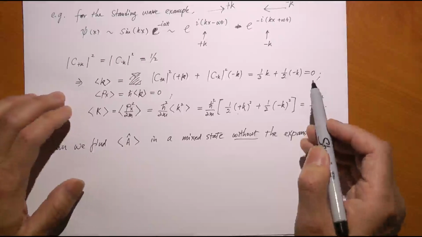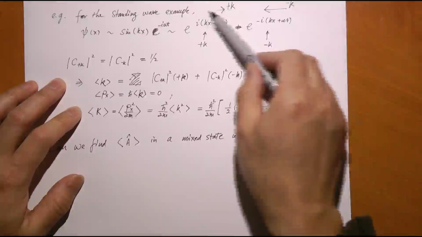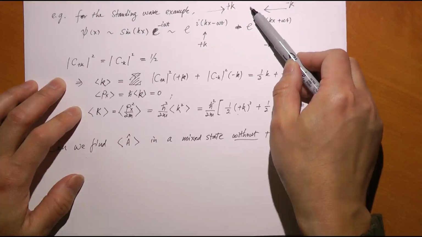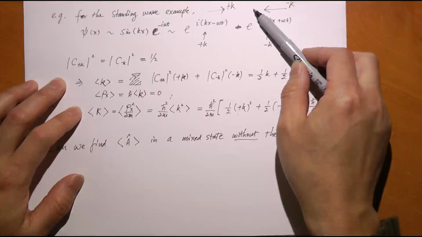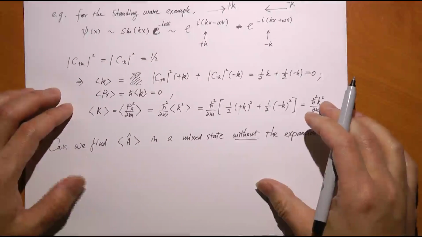So according to our calculation, the expectation value of the wave vector in this mixed state is 0. In other words, when you measure its wave vector a whole bunch of times and add them all together, you should get 0. That makes perfect sense because 50% of the time k has a positive value, 50% of the time it has a negative value. They have the same magnitude. Of course, you should add up to 0 when you do a whole bunch of measurements.